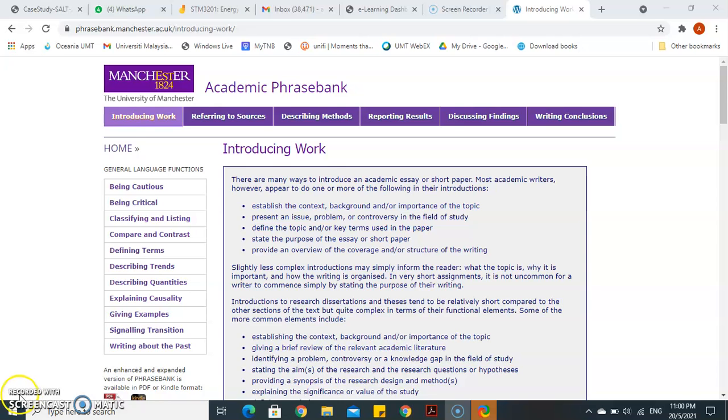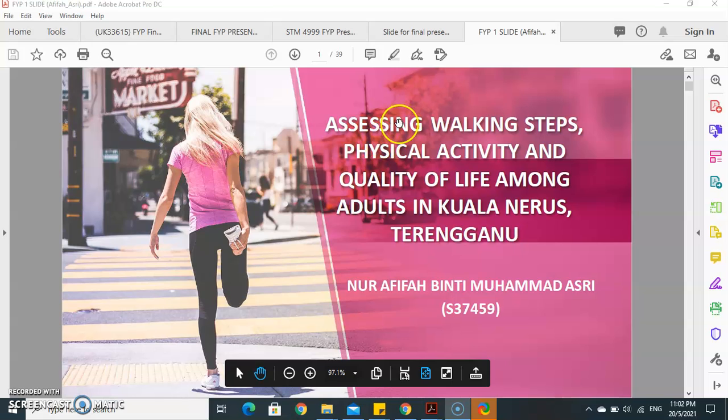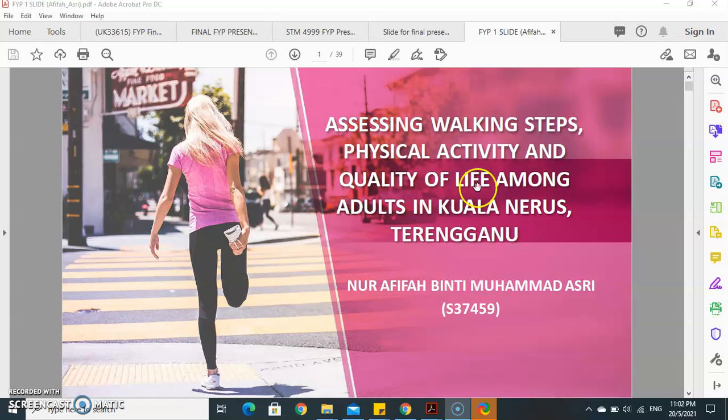Okay, saya nak tunjuk beberapa contoh sini. For example, assessing walking steps, physical activity and quality of life among adults in Kuala Nerus, Terengganu. Bila kita tengok sini, tajuk dia ada beberapa variables which is walking steps, physical activity and quality of life among adults in Kuala Nerus.